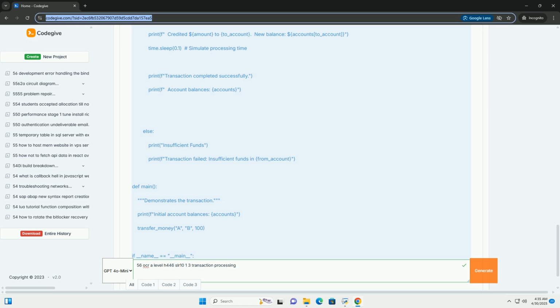5. Example scenario, bank account transfer. Let's illustrate with a bank account transfer. Suppose we have two accounts, A and B, and we want to transfer $100 from A to B. The transaction: 1. debit $100 from account A. 2. credit $100 to account B. Pseudocode: the journal, log, entries, simplified.